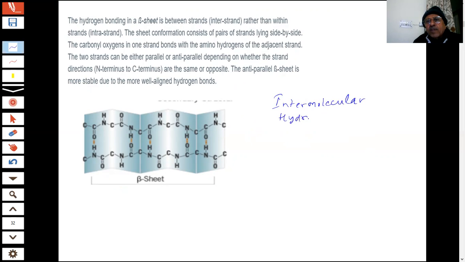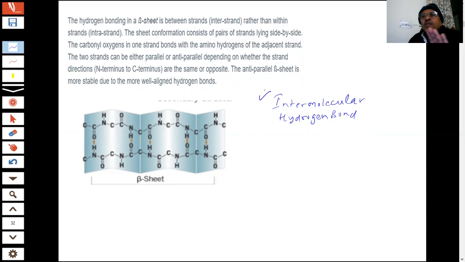In the alpha helix it coiled because the hydrogen bonding was within the molecule, intramolecular hydrogen bonding between the CO and H group. Now here you have polypeptide chains, and between them there is intermolecular hydrogen bonding. So hydrogen bonding in beta sheet is between strands rather than within the strands. That was intramolecular hydrogen bonding. This is intermolecular hydrogen bonding.